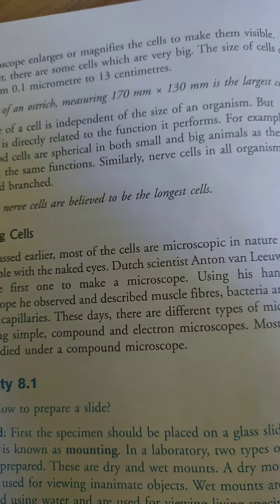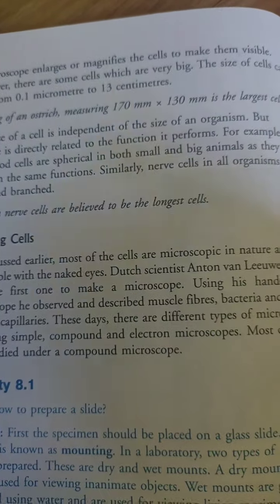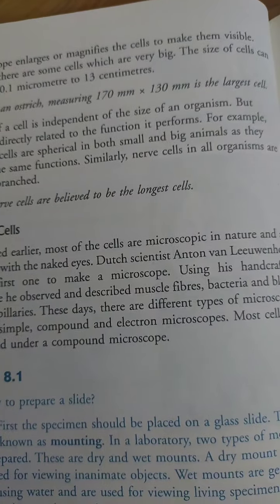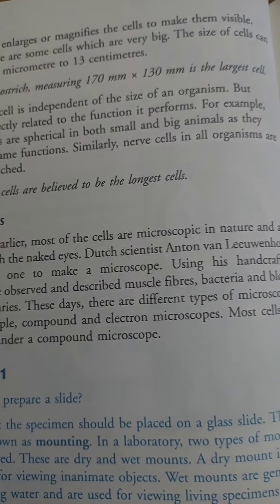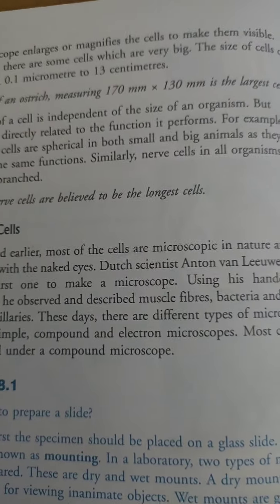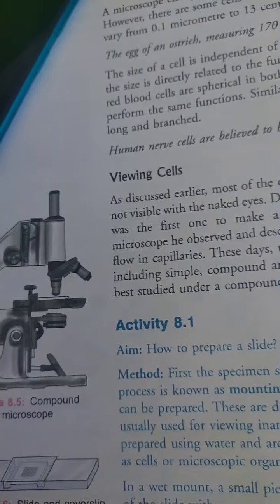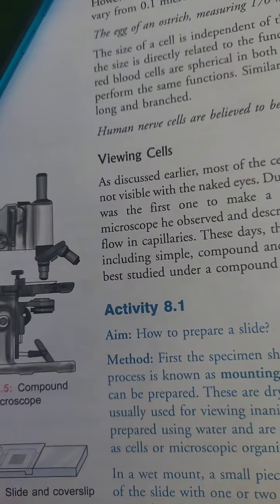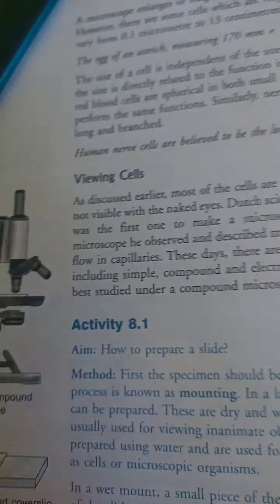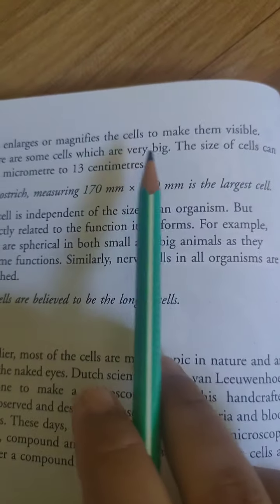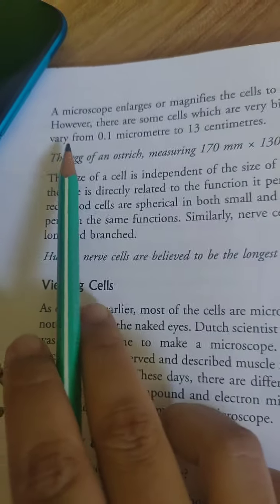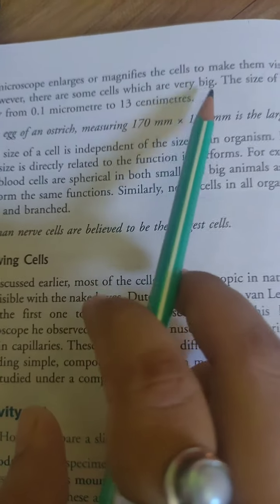But you think, bacteria is very small, but we can see the bacteria with the help of a microscope. That means the magnifying power of my microscope is far more, 100 times or 1000 times more as compared to that of a normal magnifying glass. Now you see, however, there are some cells which are very big.